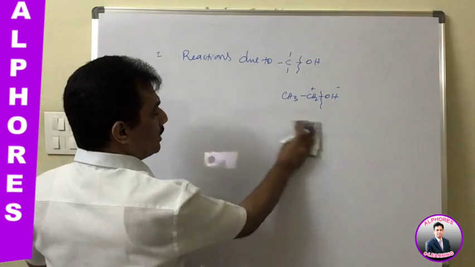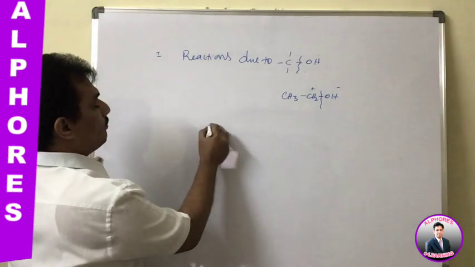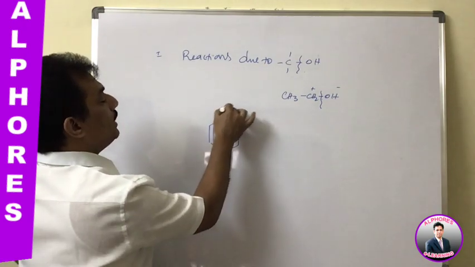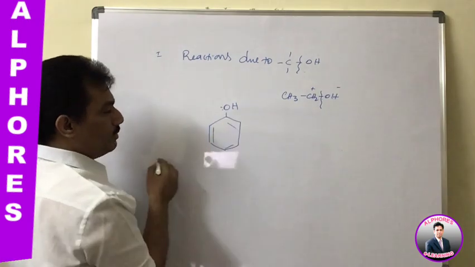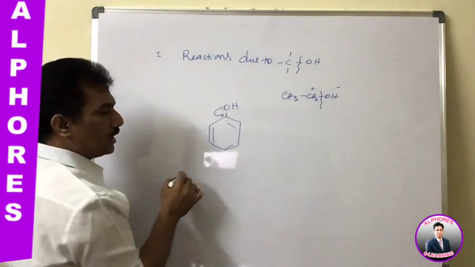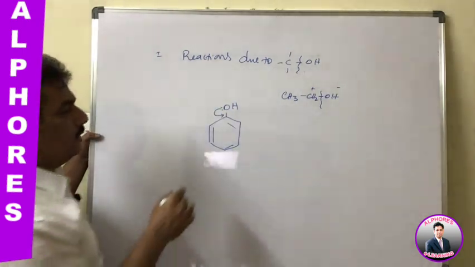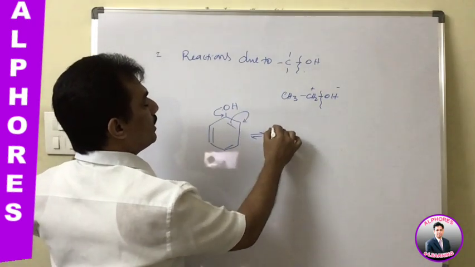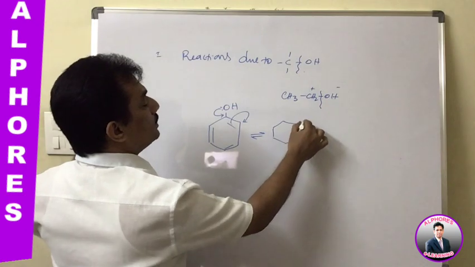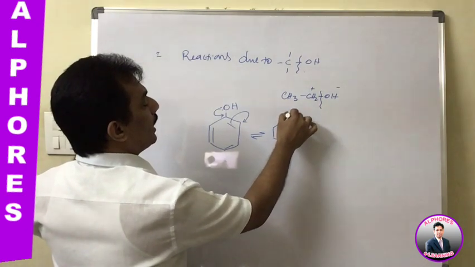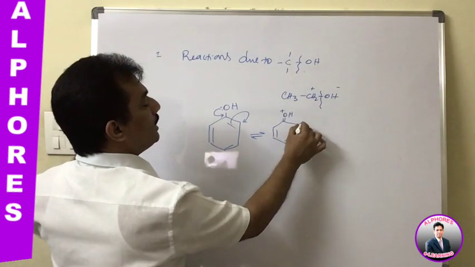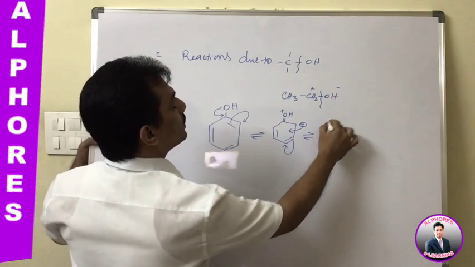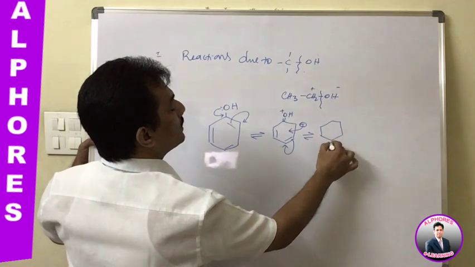The reason is, just observe, in case of phenol, this OH group is directly linked to benzene, and it donates or contributes the lone pair to the benzene, and thereby this bond will be shifted. That is, it forms a conjugative structure like this. And immediately when it is coming to this, it will be shifted to this, another conjugative structure like this.